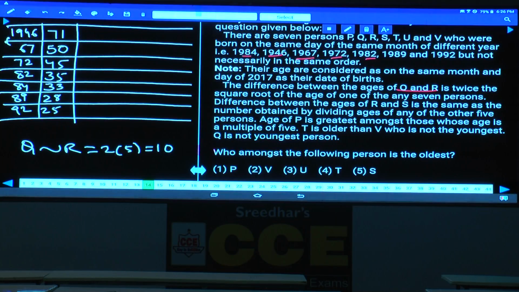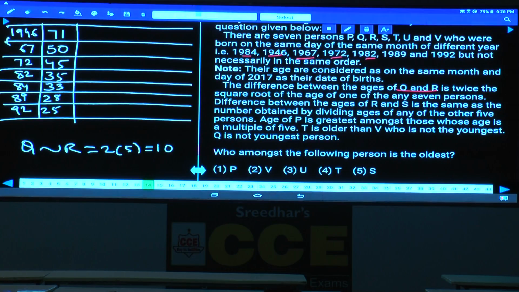Have you followed this one or not? The difference between the ages of Q and R is twice the square root of one of the ages of the persons. And the square root of one of the ages is 25, that is the only square here, and the square root of 25 is 5, and twice that of 5 is 10. The difference between Q and R is 10. What are the different possibilities for Q and R? Either 45, 35 or 35, 25. There are two possibilities, 45, 35 or 35, 25.